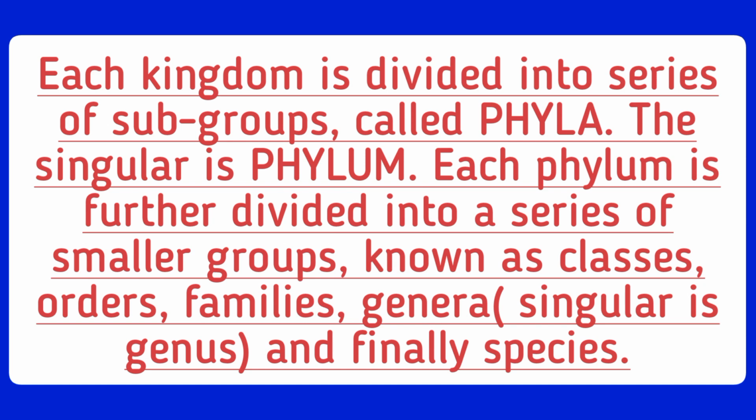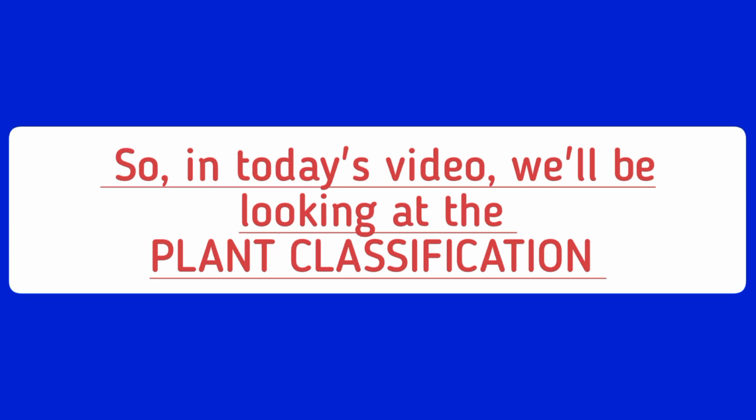Each phylum is further divided into a series of smaller groups known as classes, orders, families, genera, the singular of which is genus, and finally the species. The singular for phyla is phylum. Hope you're understanding. So in today's video we'll be looking at plant classification.